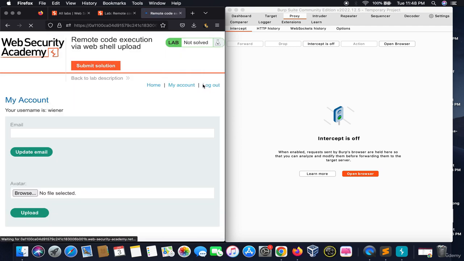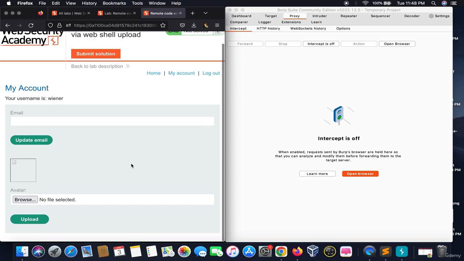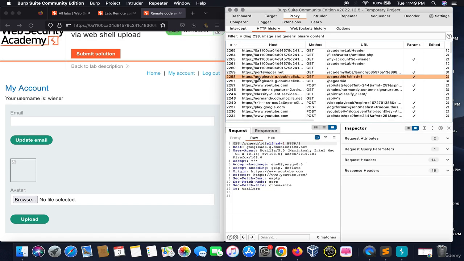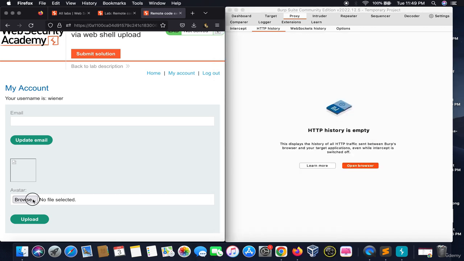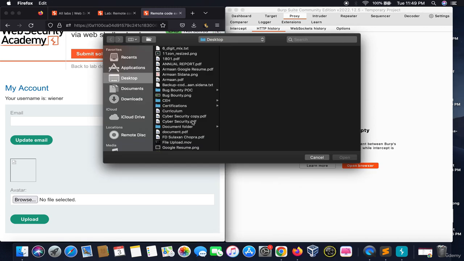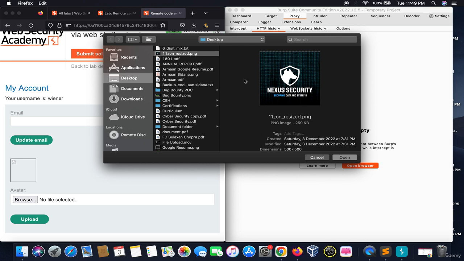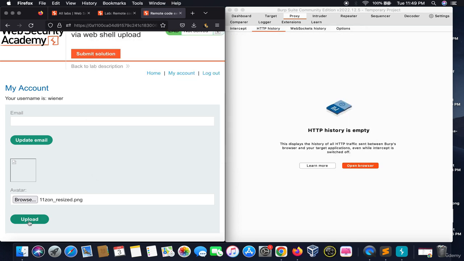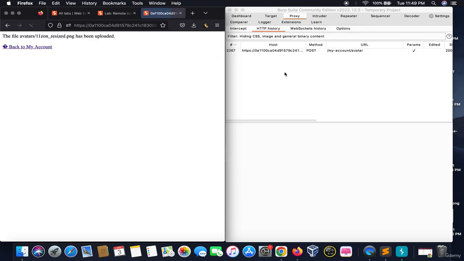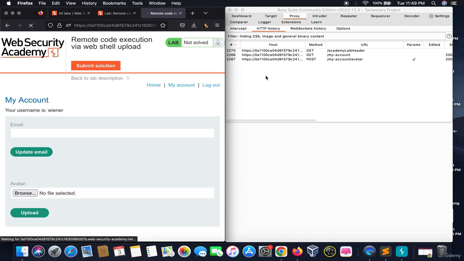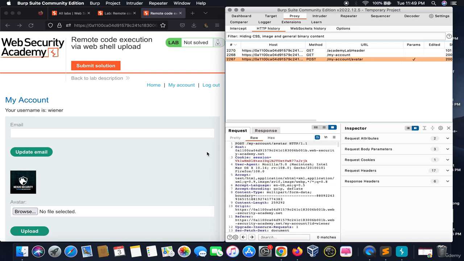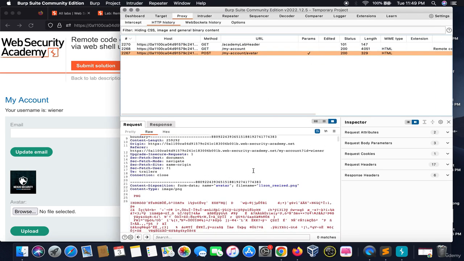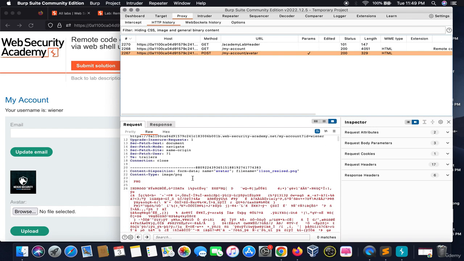So this is my account page, right? What I would do is clear the HTTP history before doing anything, right? So we would click on browse. I will upload any image. Let's say this. I would upload an image out here, and I would click on upload. And what exactly it does is it uploads my image. See, it uploads my image onto here.